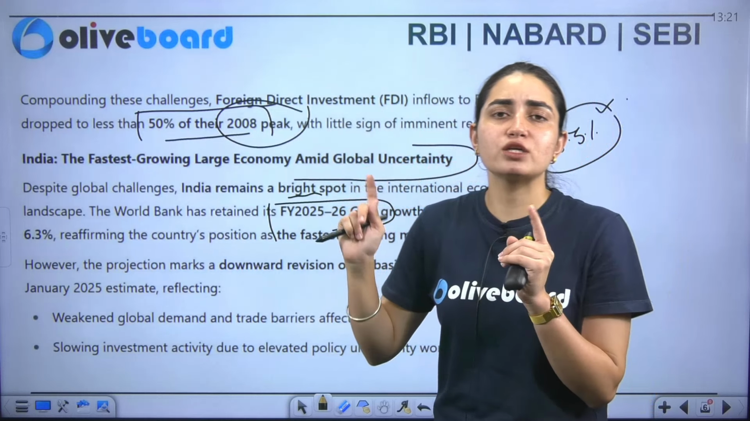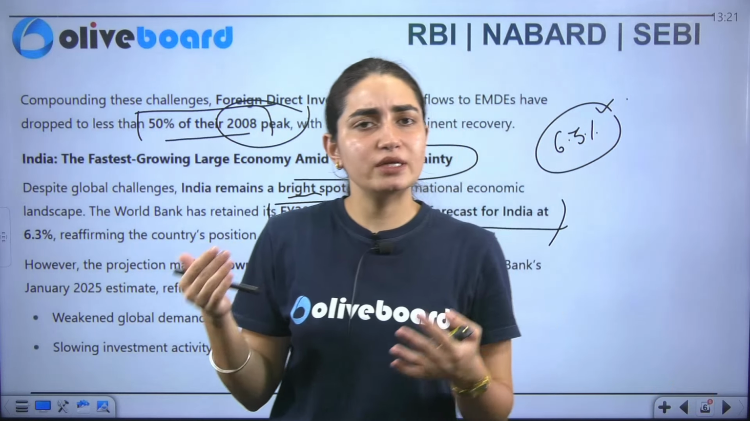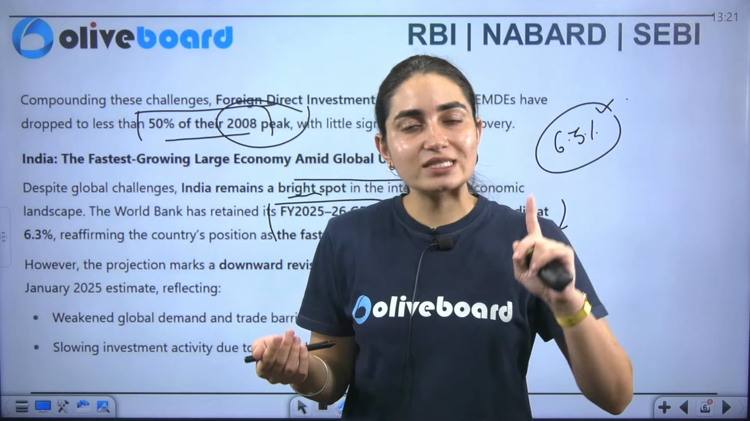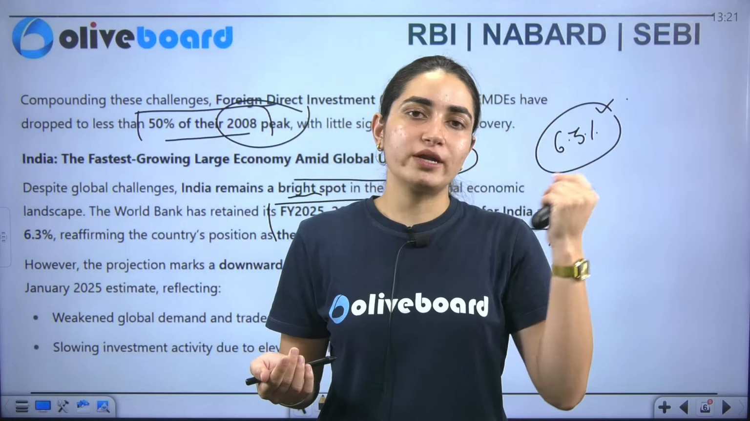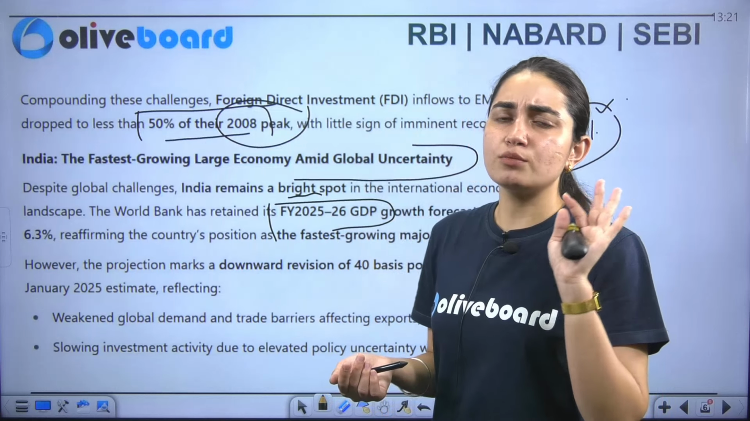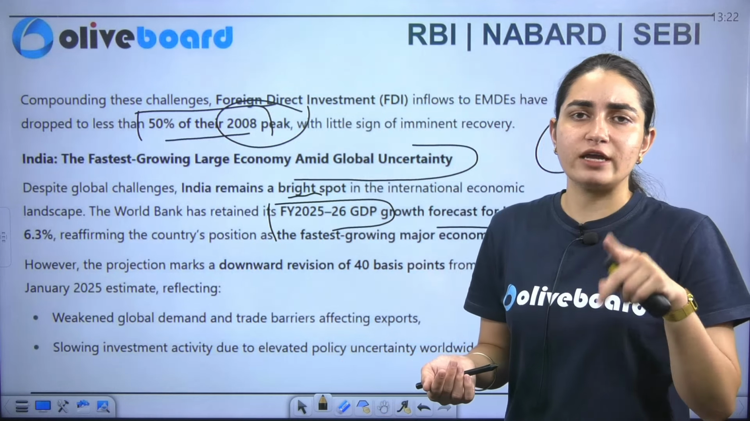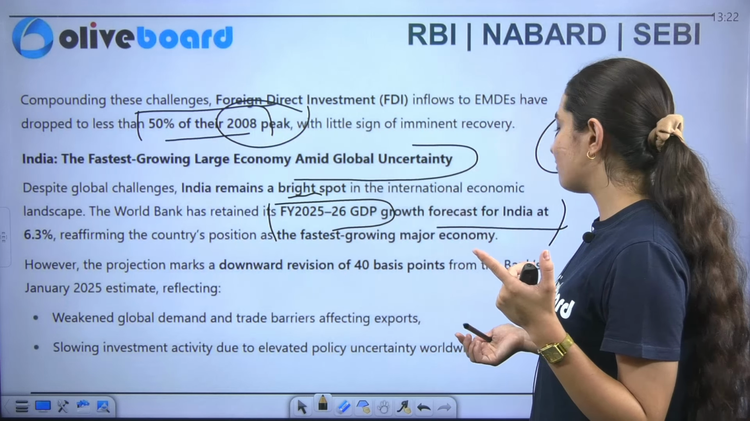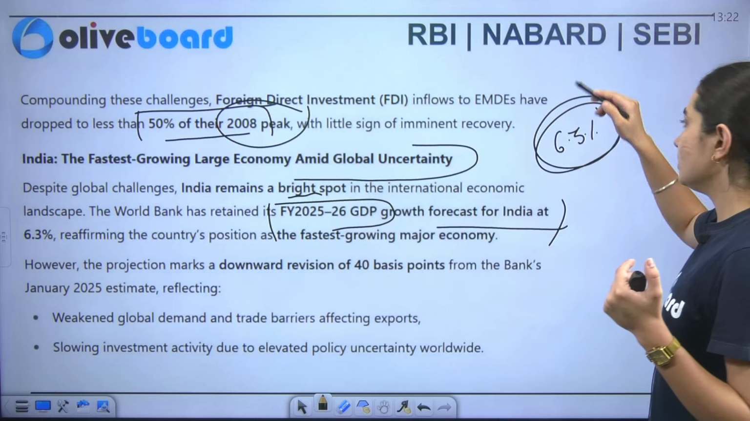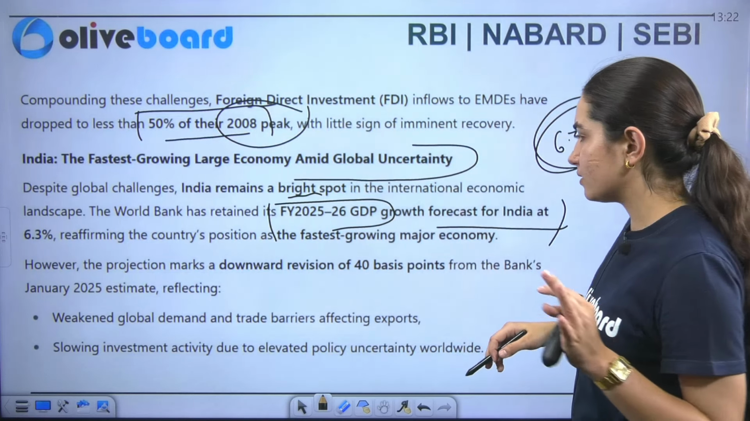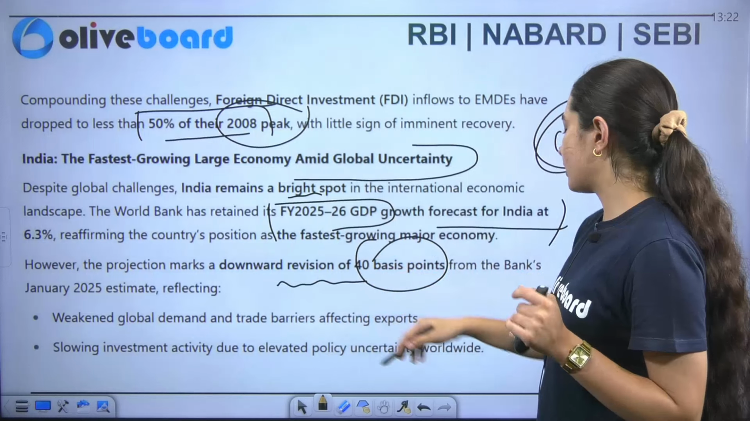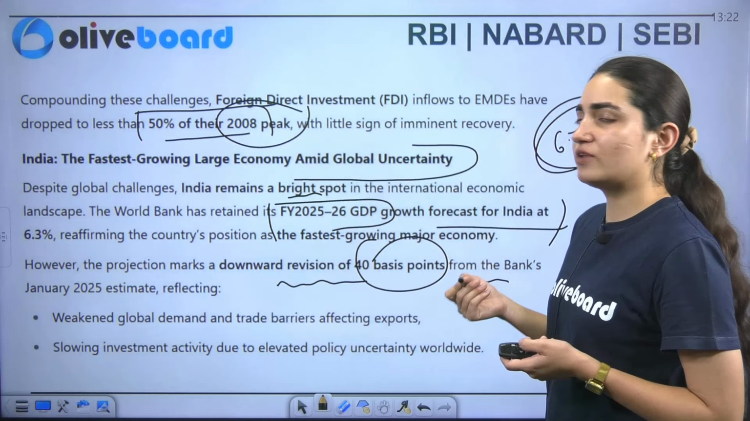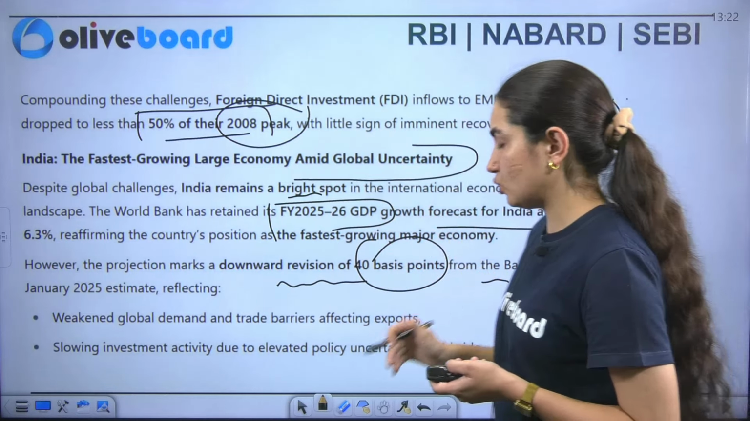This is the revised one because of the after effects of maybe geopolitical tensions, maybe protectionist policies which are going on. Previously what was projected was more, but now what has been revised is a little less. But again, we are at a good pace. Previously it was somewhere around 6.5%. I think it was 6.7%, but now it has decreased to 6.3%, but still the situation is better here. So a downward revision of 40 basis points from the bank, but what does this reflect? That is the weakening of global demand as well as trade barriers, which I have specifically told you, as well as investment activity also getting slower.